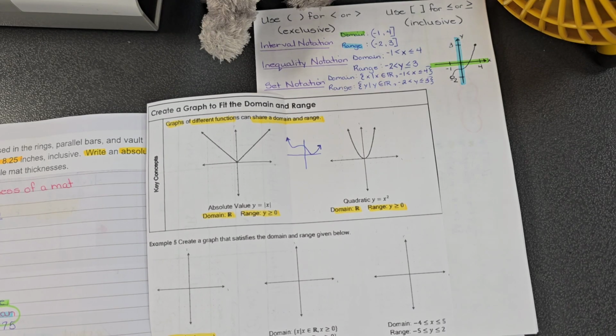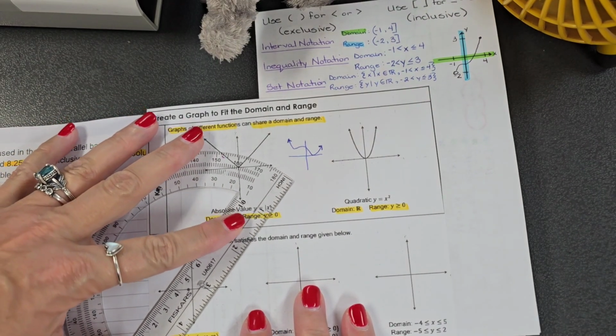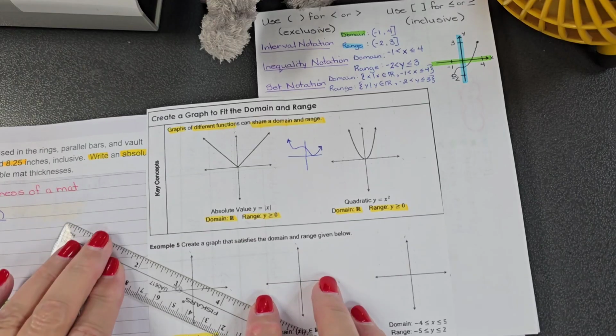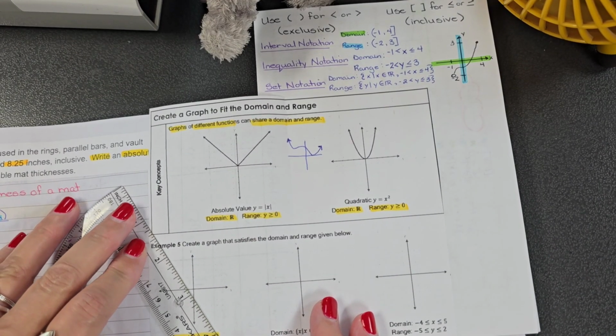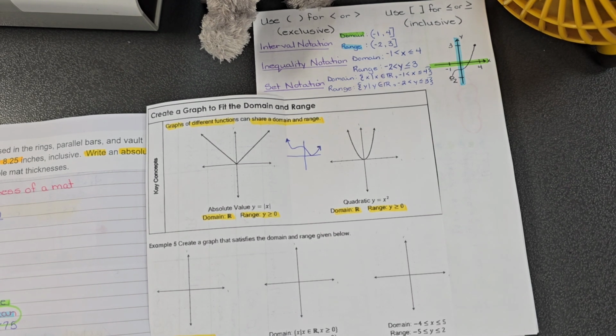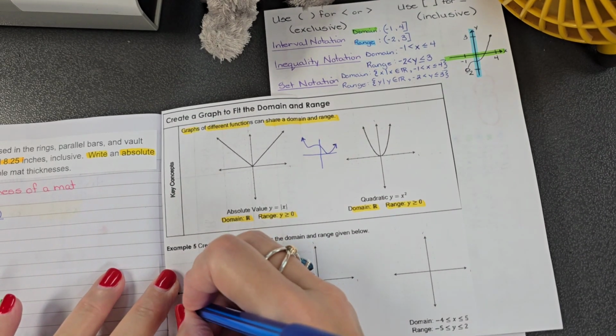The easiest graph to draw would have been what? Well, any straight line, right? Unless it's horizontal or vertical. Any diagonal line. Any straight line with arrows at the ends showing that it goes on forever, as long as it's not vertical, because then that's going to limit your domain, and as long as it's not horizontal, because that's going to limit your range. You could also do a curve